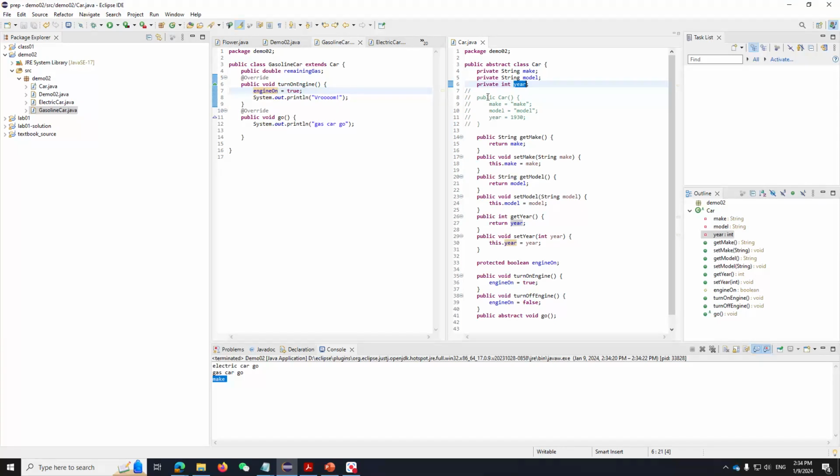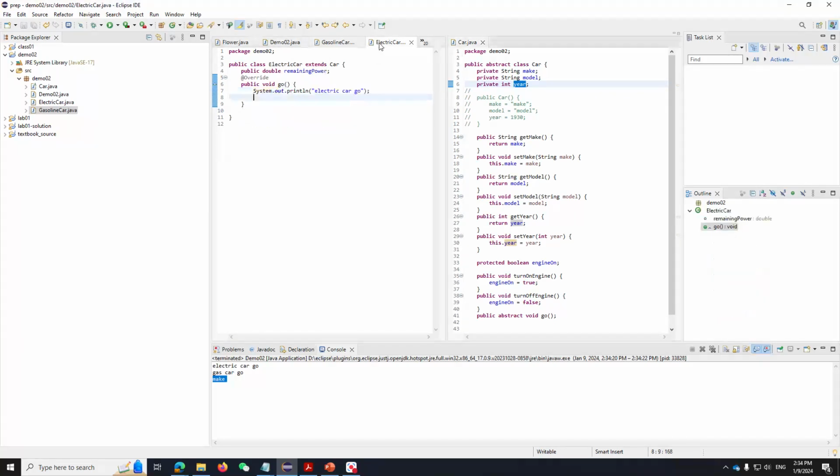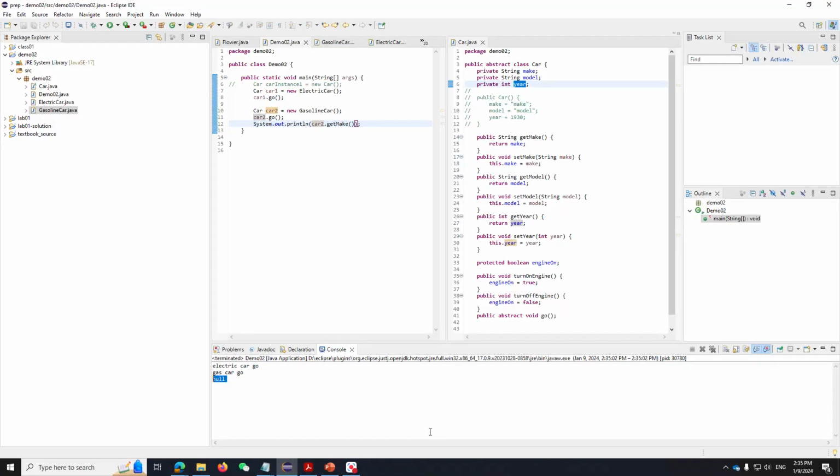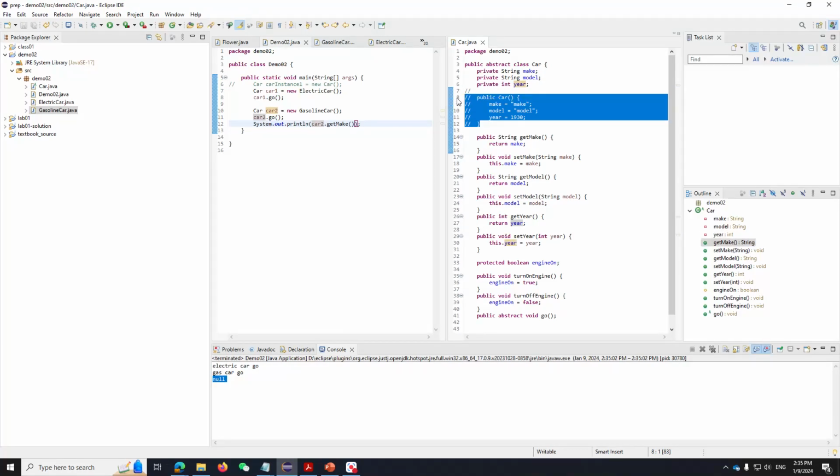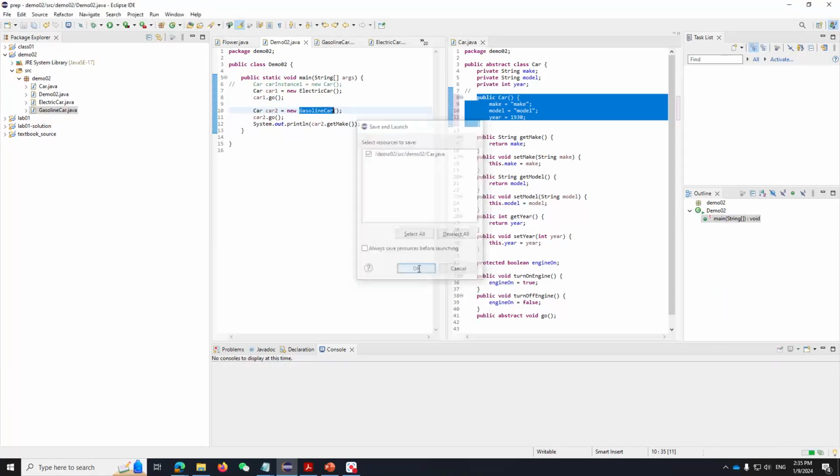So you have the default value, and if I inherit that in my electric car and the gasoline car, that means if we try this again, you will see the make is null. Okay, but however, when I change my default car, the superclass default constructor, it actually influenced the default behavior of my subclass. Now, why is that?